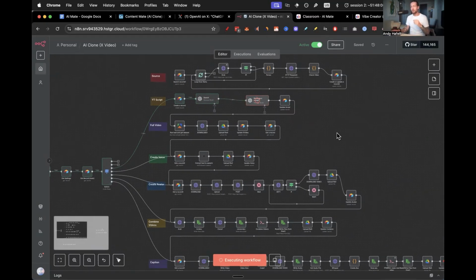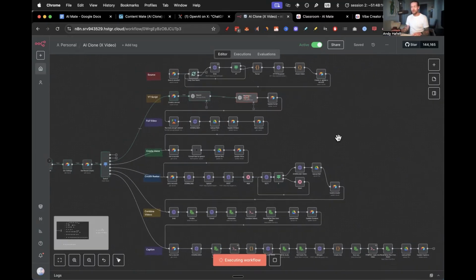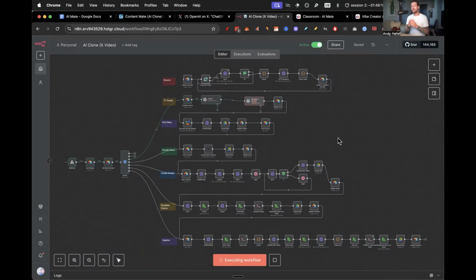And if you're wondering about the blueprint as well, I do want to give you the blueprint, but I just want to get one more feature in here.